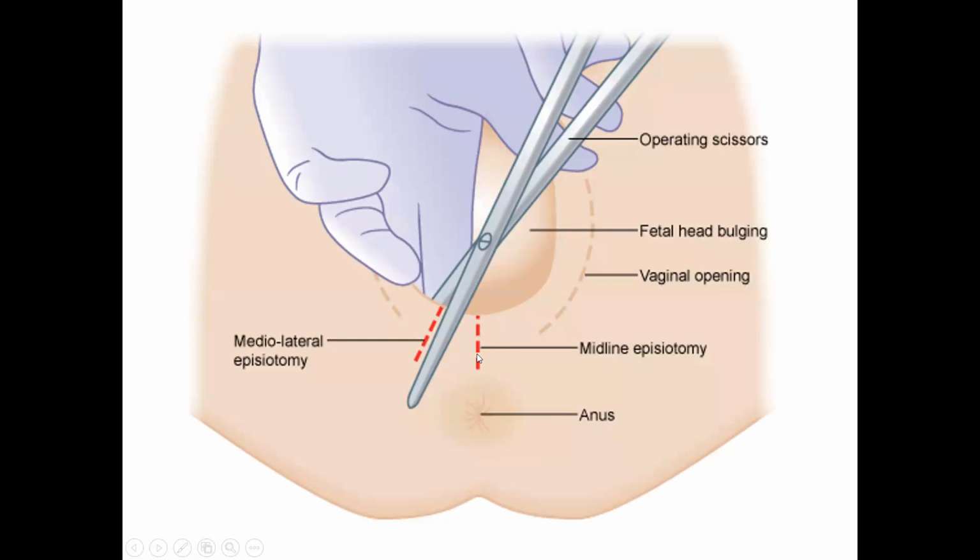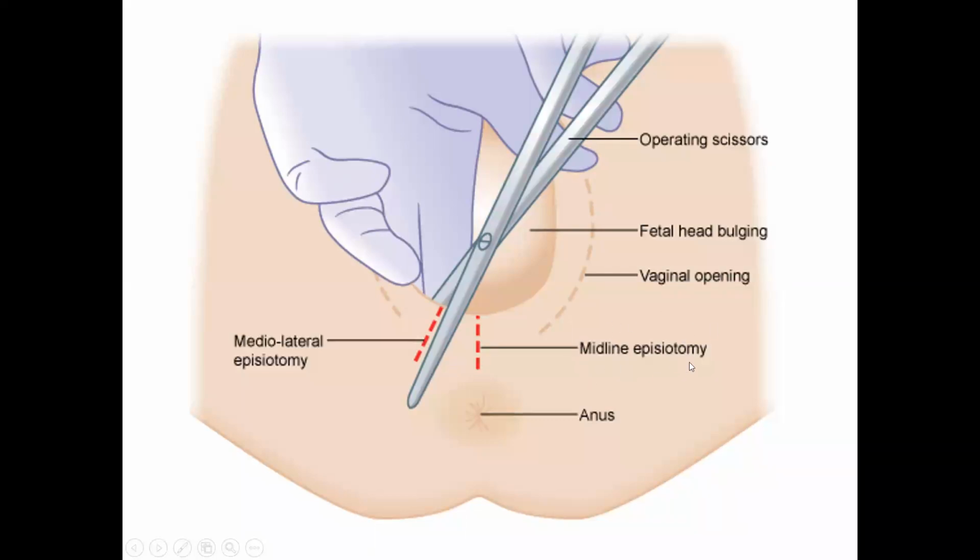Just behind the vaginal opening, in front of the anal opening, there is a perineal body. Perineal body is for the integrity of the muscles which are supporting the uterus. So what you do, instead of the baby's head coming out and tearing through the vaginal opening irregularly, you take a surgical incision, often posterolateral, not midline.